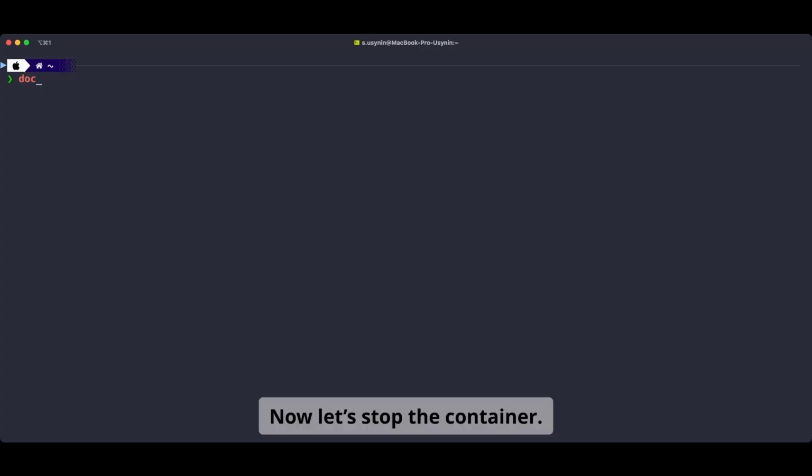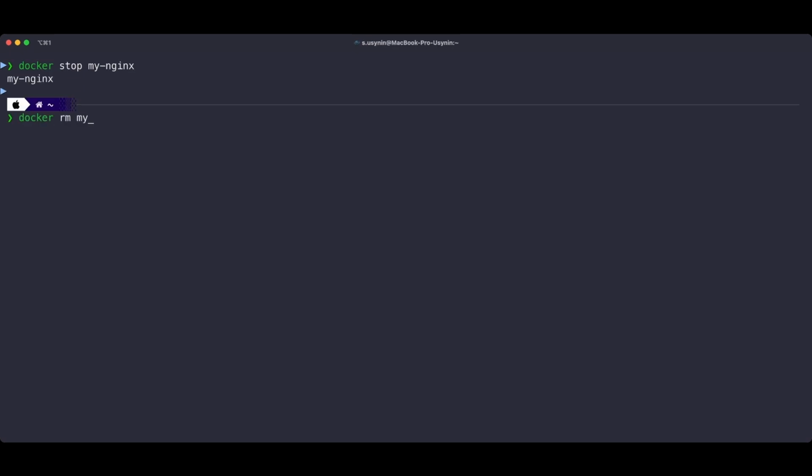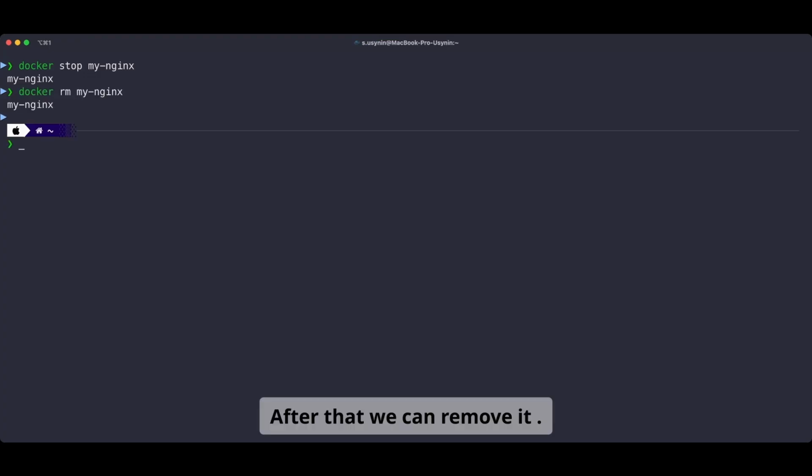Now let's stop the container. Docker sends a SIGTERM signal. The container shuts down gracefully. After that, we can remove it.